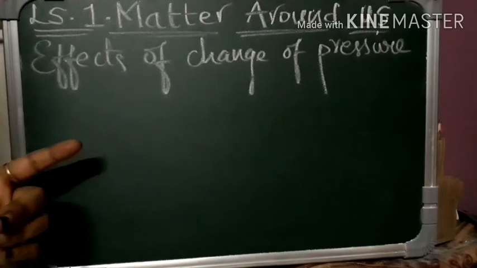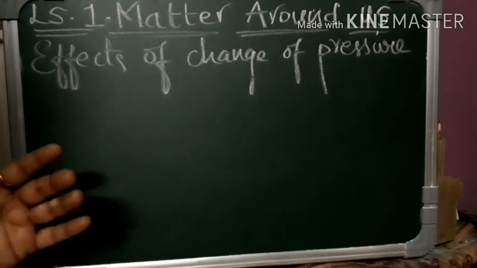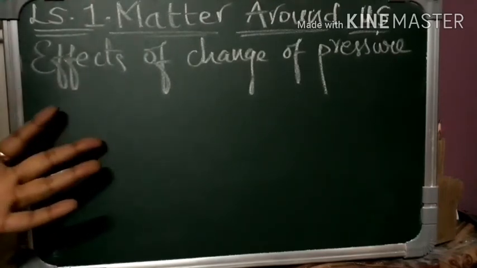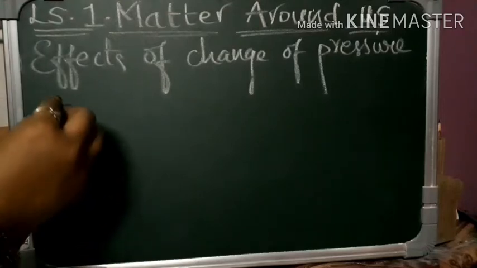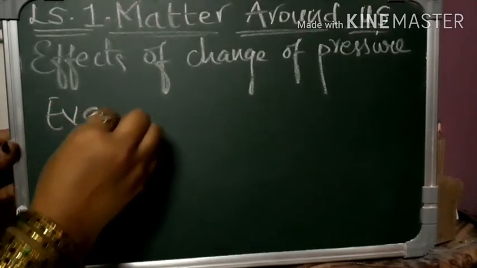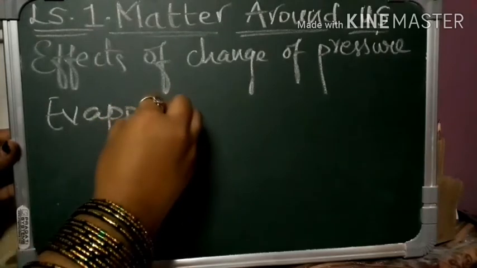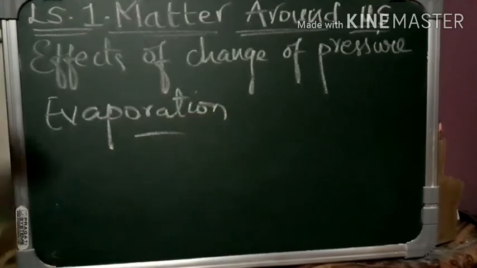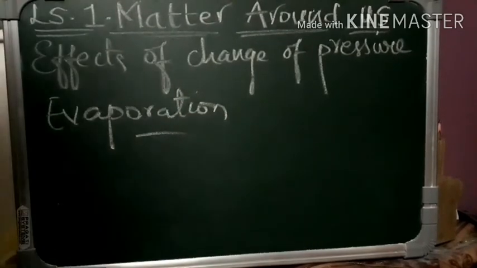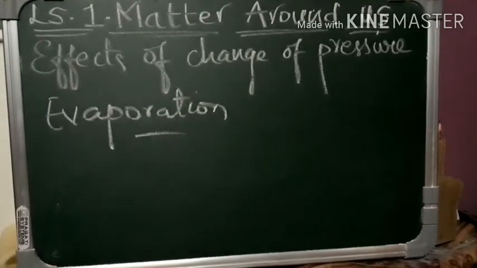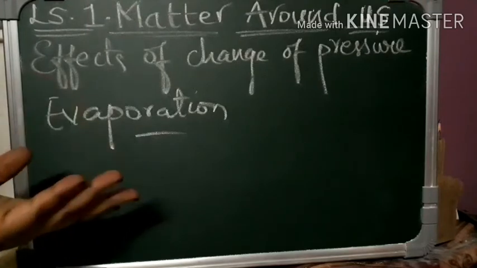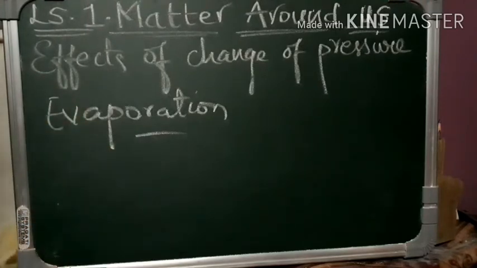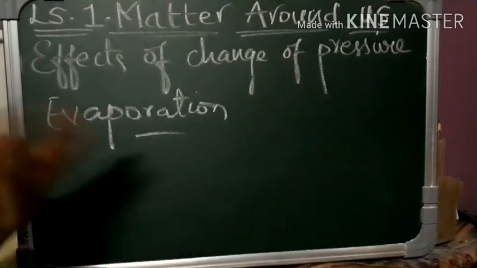So next, coming to evaporation. You have experienced drying of wet clothes in air, isn't it? You have experienced evaporation. We will learn evaporation now. How do the wet clothes, whatever we keep for drying, get dried? Of course, the process of evaporation takes place. In this process, water directly changes into vapor without reaching its boiling point.